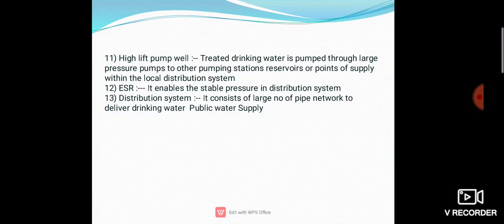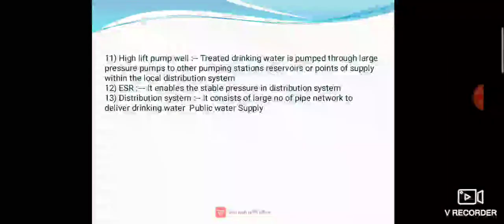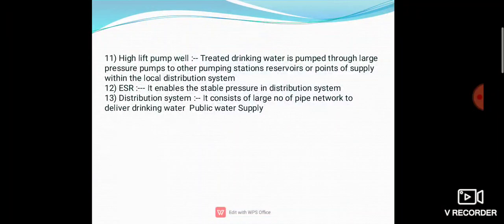So treated drinking water is pumped through large pressure pumps to other pumping station reservoirs or point of supply within the local distribution system. After that, ESR means elevated service reservoir. It ensures stable pressure in the distribution system. Okay. Then distribution system means it consists of a large number of pipe networks to deliver the drinking water or public water.